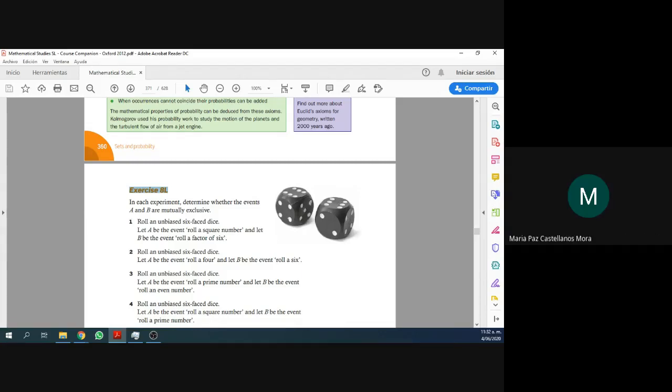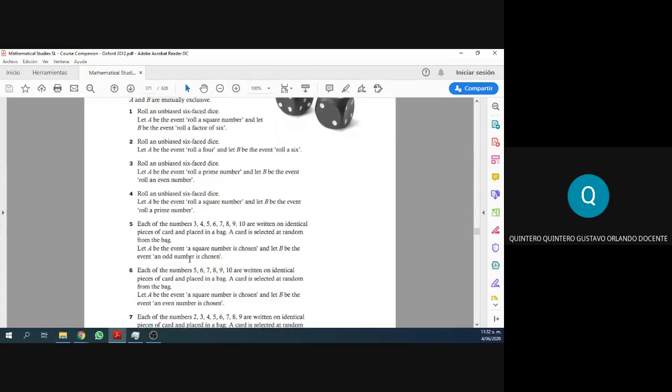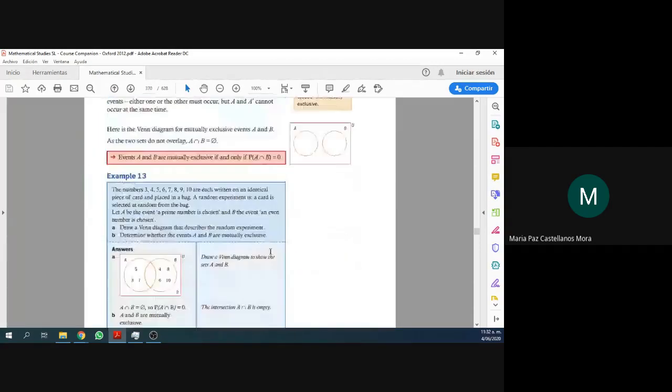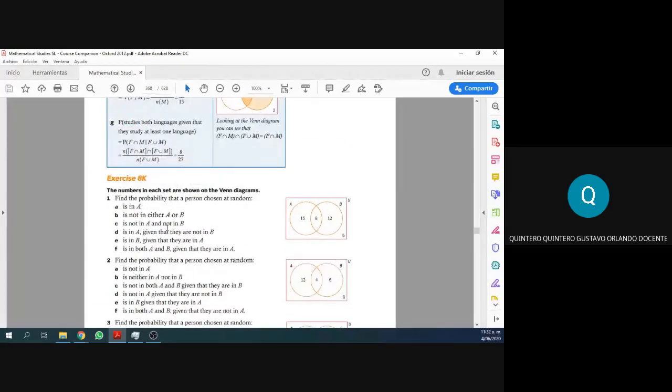Profe, ¿qué fue lo que dijiste del quiz? Qué pena, me perdí. I said that the quiz will not have any of these questions from 8L and 8M. So mutually exclusive and independence will not appear in today's quiz. Ok, o sea, pero lo principal de probabilidad, que era lo de 1/6. Yes. But also this, the given that, the conditional probability, this will also appear.